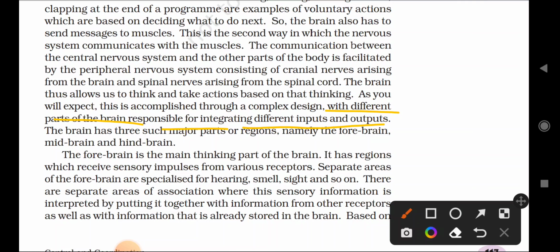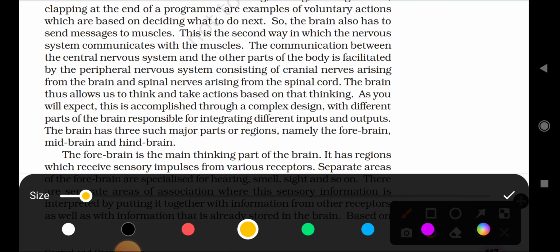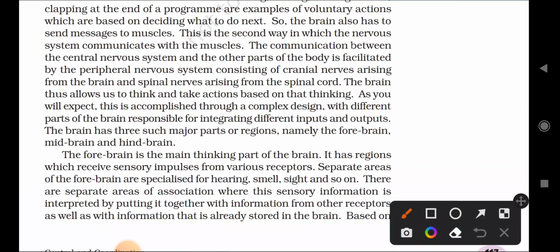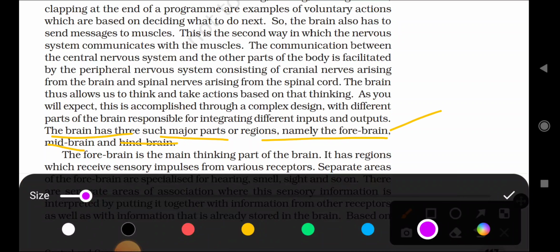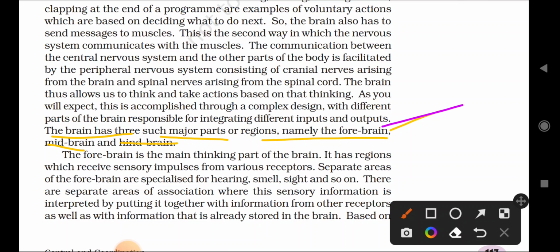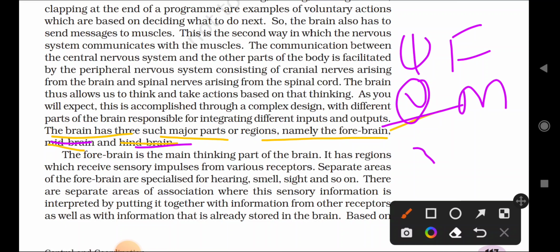The brain has three such major parts. Another important question comes here: what are the three major parts of the brain? They will ask, and you can write: the brain has three major parts, namely forebrain, midbrain and hindbrain. These are three very important parts of the brain. First, the forebrain; second, the midbrain; third, the hindbrain.